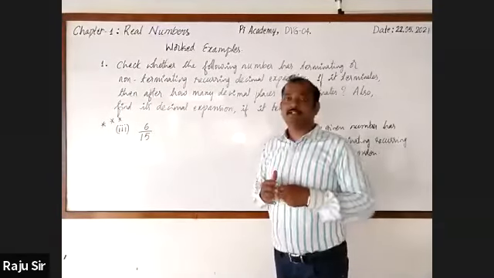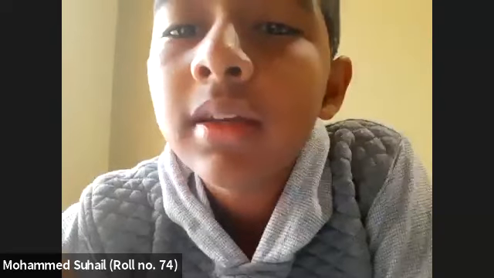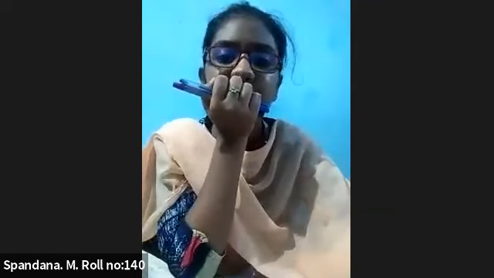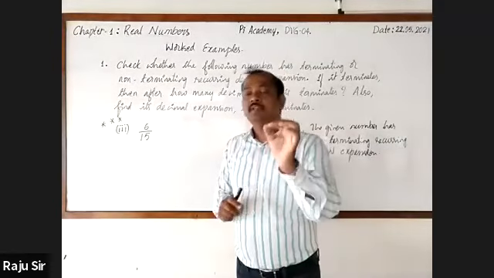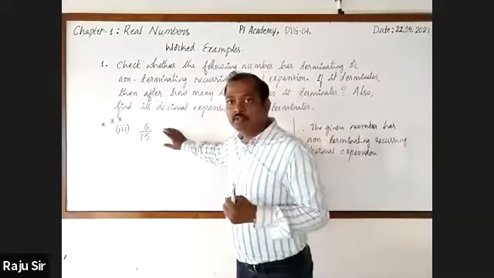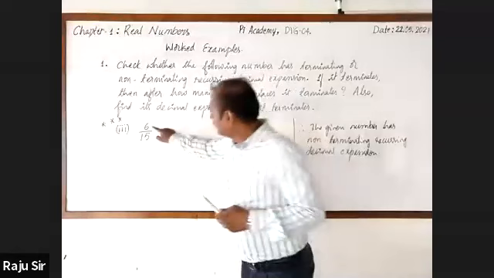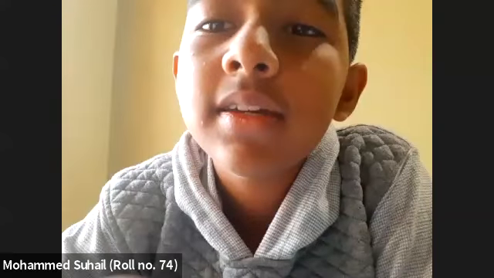Now you tell whether it is terminating or non-terminating. Some of you are telling terminating, some of you are telling non-terminating. Dear students, please remember, I've already told you one important point: you should observe whether numerator and denominator terms are coprimes or not. What do you say? 6 and 15, are they coprimes? No. The common factor is 3, so it should be simplified.